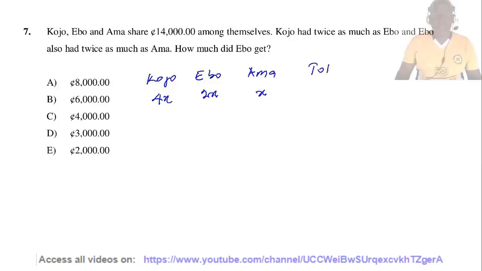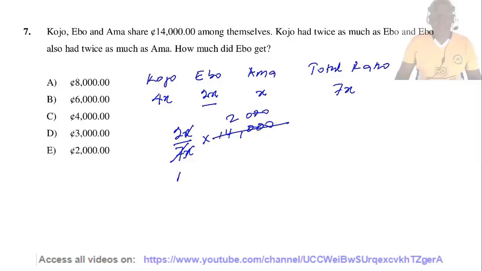The total ratio is going to be equal to 4S plus 2S plus S, which equals 7S. So Ibu's share is going to be equal to 2S divided by the total ratio 7S times 14,000. S will cancel S. 7 goes into 14,000 2,000 times, times 2, we shall get 4,000. So the answer is C.